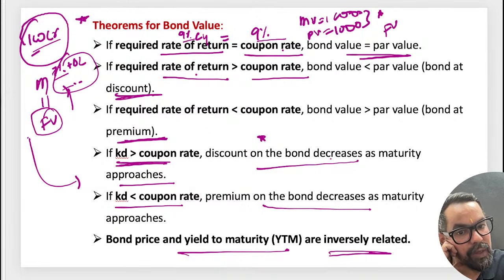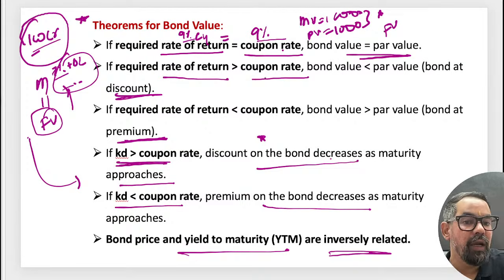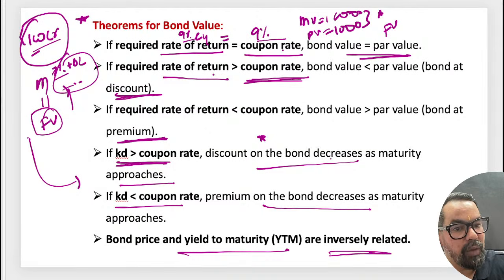If required rate of return is greater than the coupon rate, it means the bond is trading at a discount. Let's say the coupon rate is 9% and the current yield is 12%.